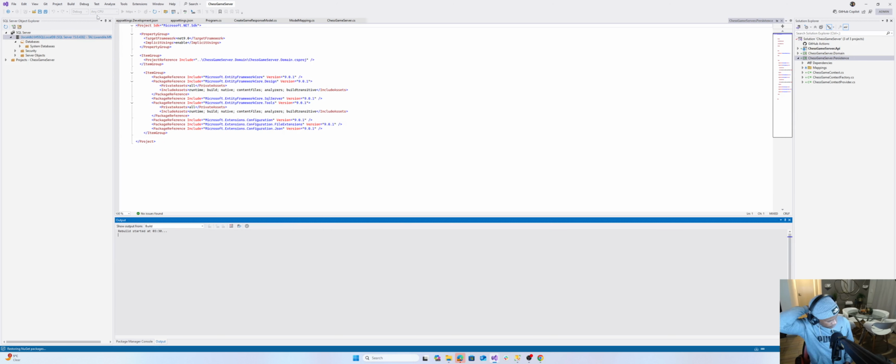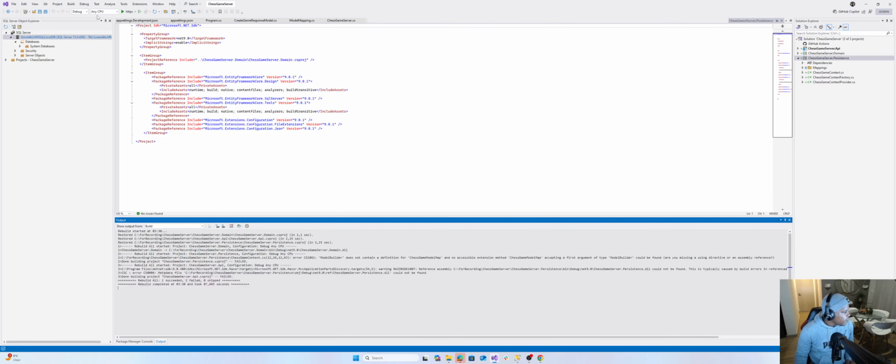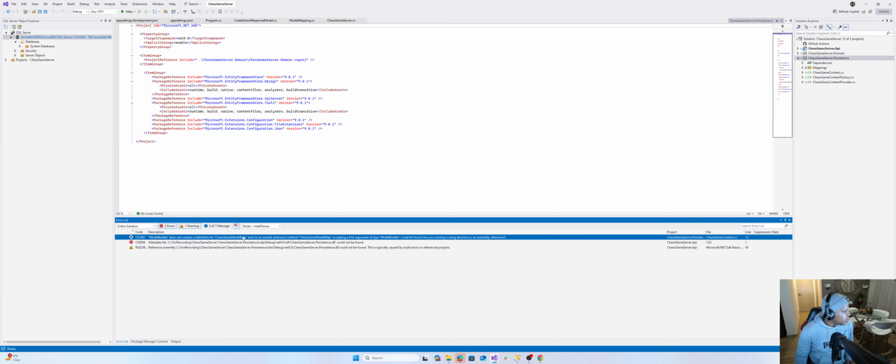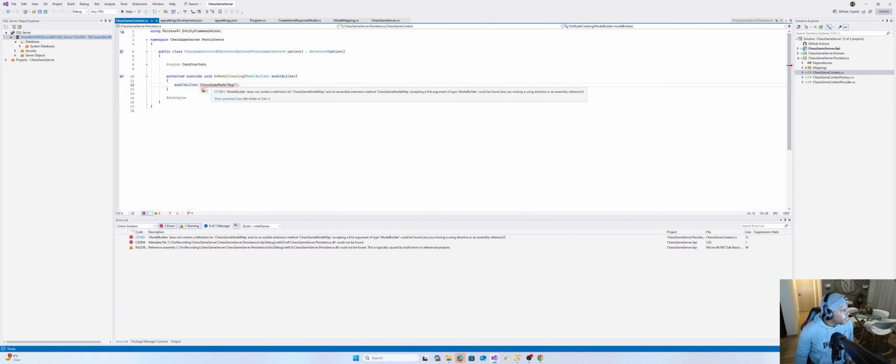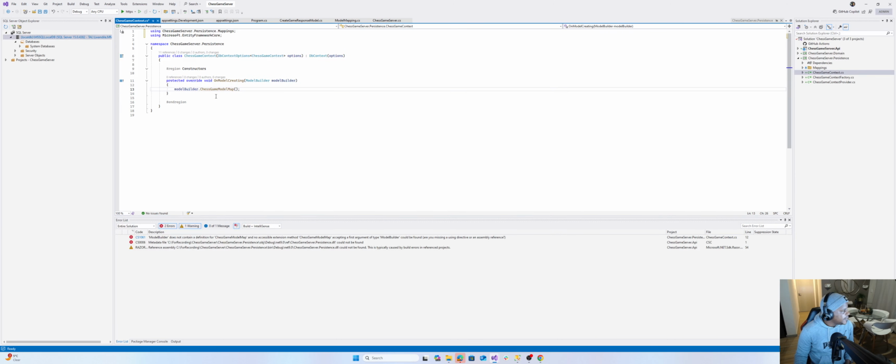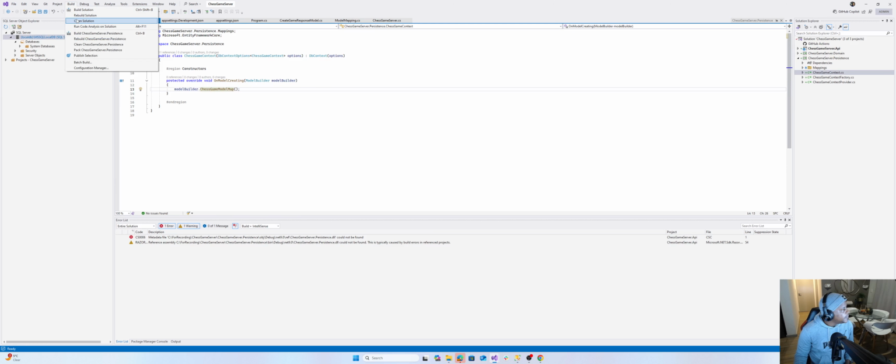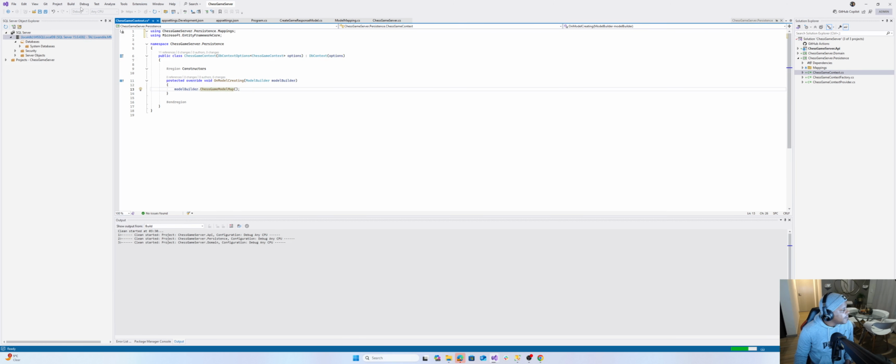Build failed. Why did you fail? Okay, I think I didn't build my solution. Let's see what it is moaning about. Oh, okay. It's this using statement. No, clean. Let's say build.